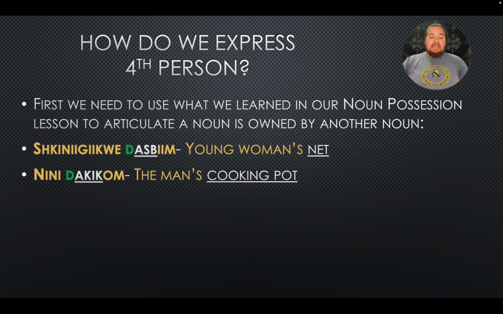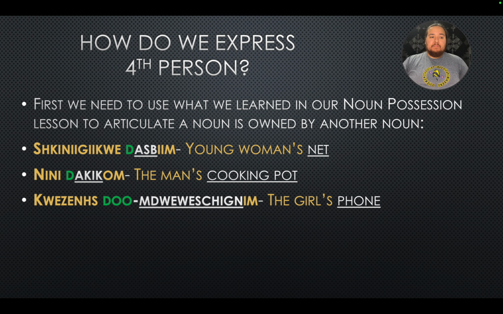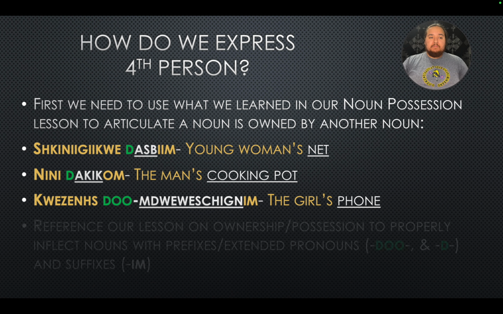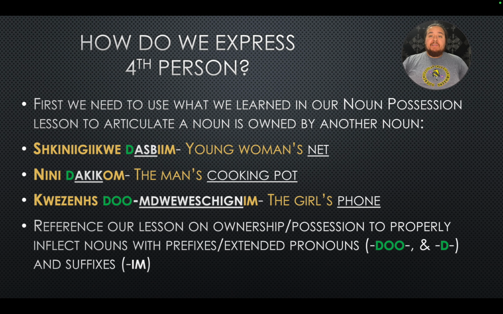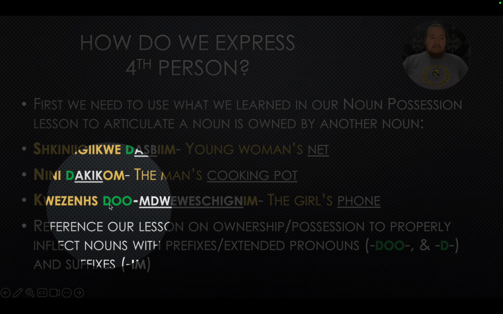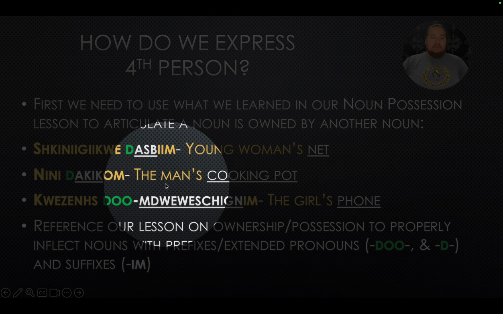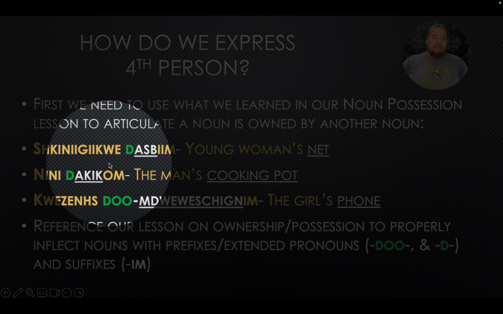So we got nene da kikom for the man's cooking pot. Kwezes dom duewes chignim for the girl's phone. So reference our lesson on ownership or possession to properly inflect the nouns and prefixes and extended pronouns do and de and the suffix im. So you can see that's color coded there for you guys. We got the extended pronoun do in green, and we got the D for the nouns and words that start with vowel sounds in there.